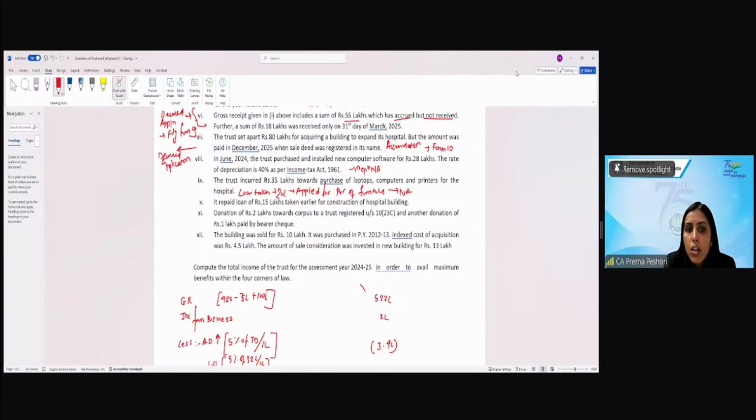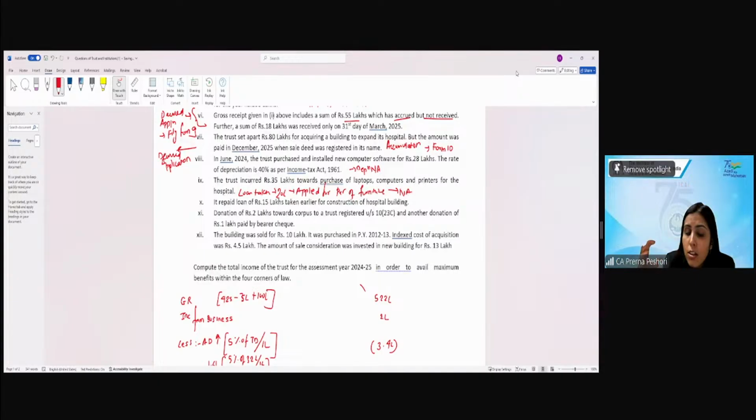Are we getting it? So, if I'm making donation to another trust towards the corpus, that is also not considered as the application of the income. So, any donation corpus that I receive or I give, that is both not allowed. What I receive is not considered in my income. What I give is not considered as application.